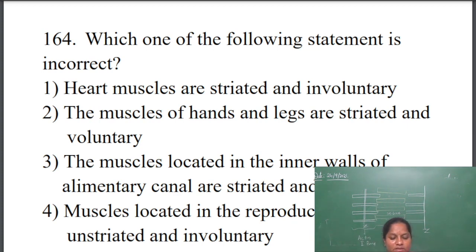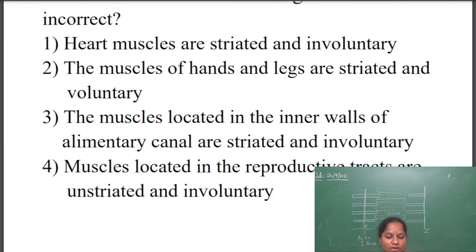Next, the muscles located in the inner walls of the alimentary canal are striated and involuntary. The inner walls of the alimentary canal are smooth muscles. Smooth muscles do not have striations. So involuntary is correct, but striated is wrong. So the third option is wrong here. Next, muscles located in the reproductive tracts are unstriated and involuntary. There are no striations and it is involuntary. That is correct. So the answer is the third one.